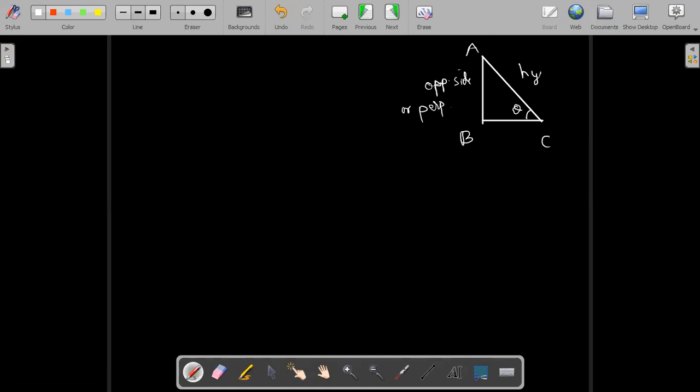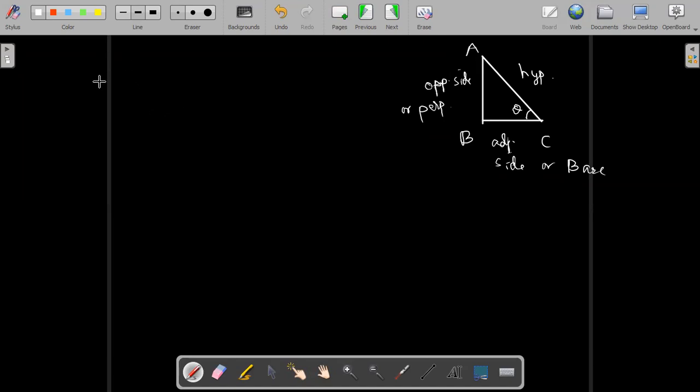This is the hypotenuse. This has only one name, and this is called the adjacent side or base. Now we can have 6 ratios. If we try to find AB upon BC, AB upon AC, AC upon AB, AC upon BC, BC upon AC, BC upon AB, each will be one of the ratios. So there will be 6 ratios. That's why we have 6 trigonometrical ratios.